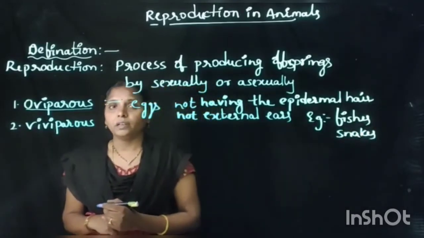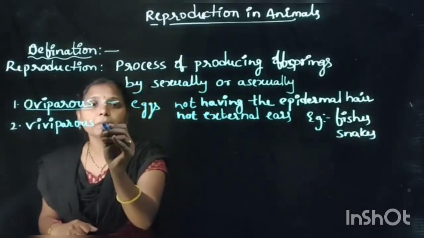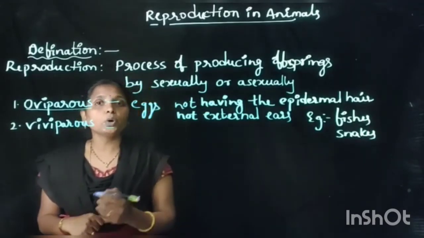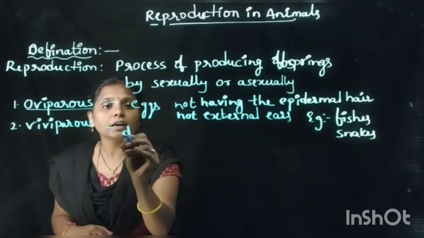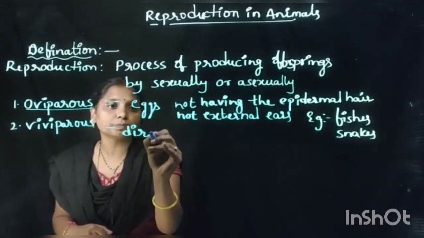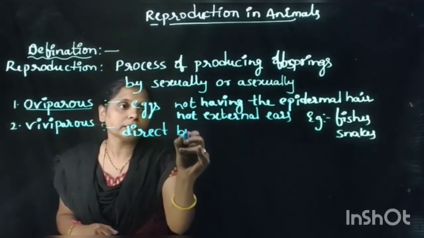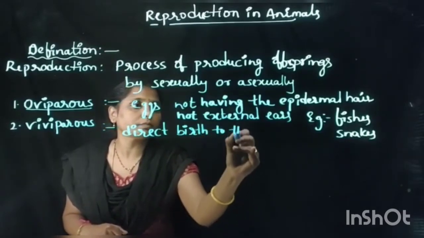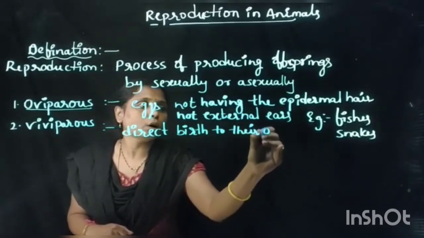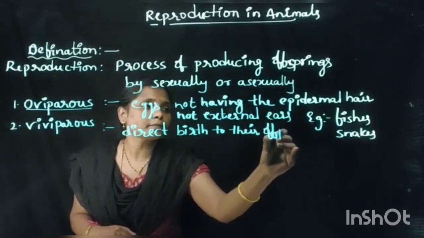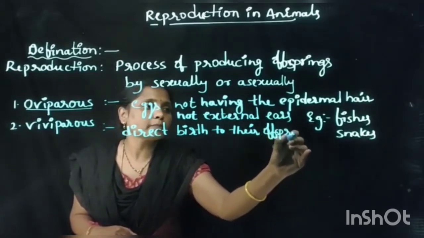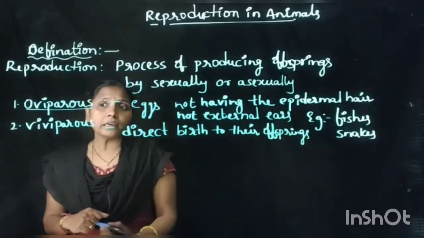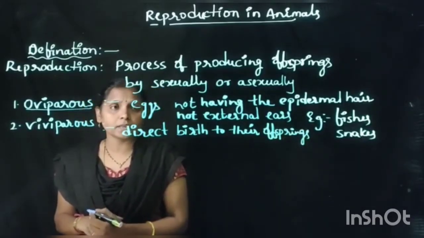And viviparous animals. Viviparous animals means those which give direct birth to their babies or offsprings. How can we recognize these viviparous animals?